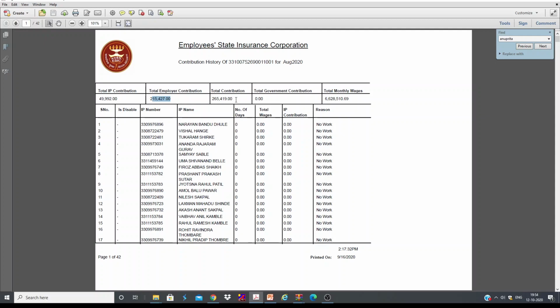And the total sum is going to be 2,65,419. That means the contractor is going to contribute this much amount from his pocket, and this amount is going to be taken from the salary of the workers, and altogether he is going to deposit this much money. Now we need to verify. Of course, we can even cross check. This is 49,992, which is nothing but 0.75% of basic and DA. By dividing this by 0.75, we get the total monthly basic and DA, and applying 3.25% to that, we get the employer contribution, and this is the total contribution.